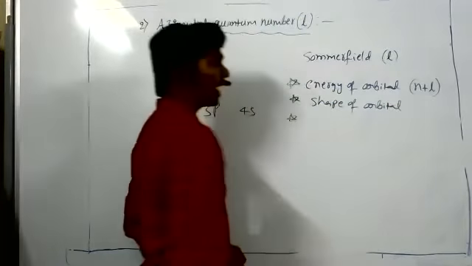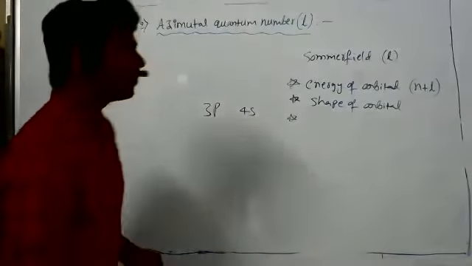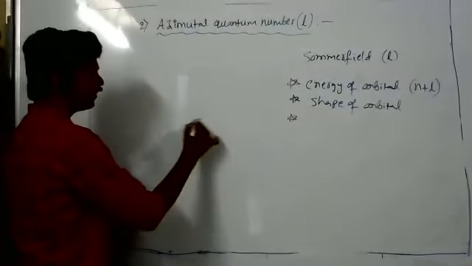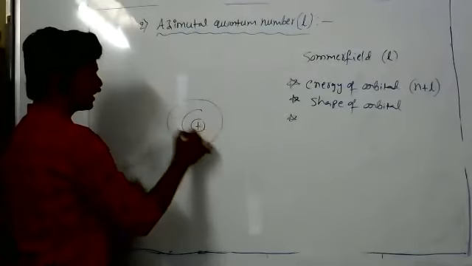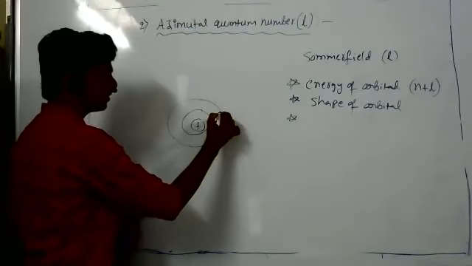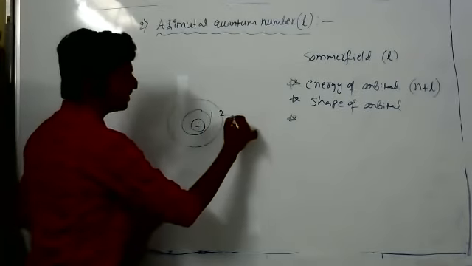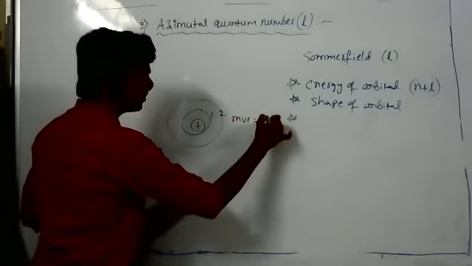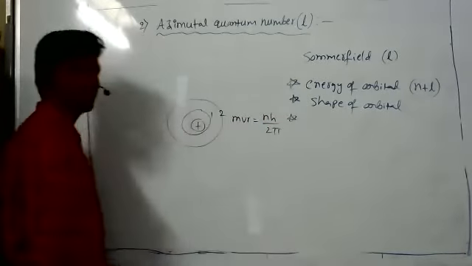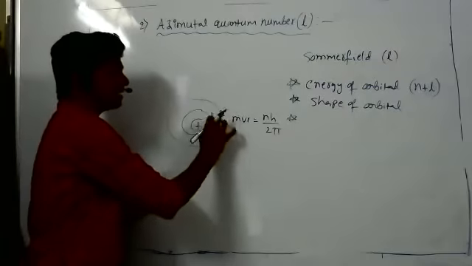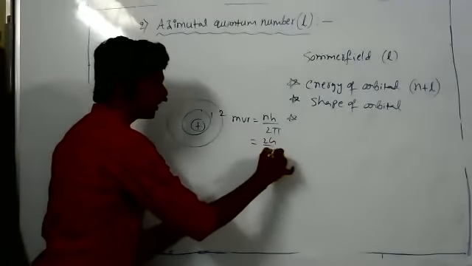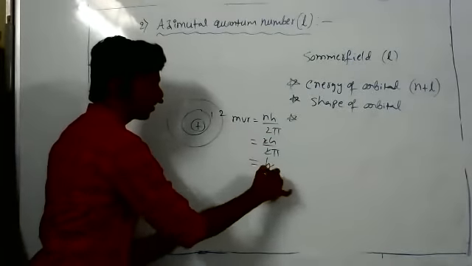And it gives angular momentum. According to Bohr, when an electron is present in the second shell, we have the formula mvr equal to nh by 2 pi. When the electron is in the second shell, we write 2h by 2 pi, so h by pi is the angular momentum.